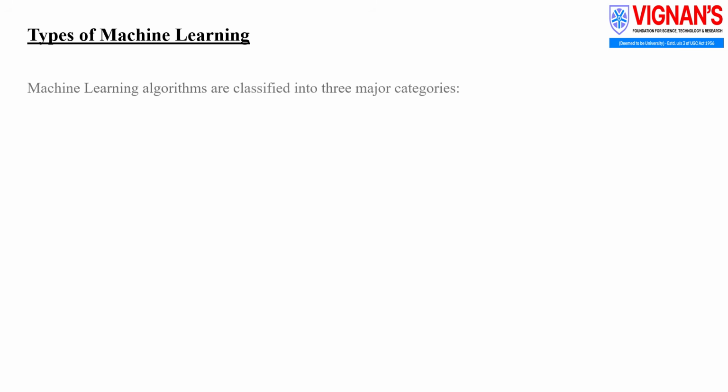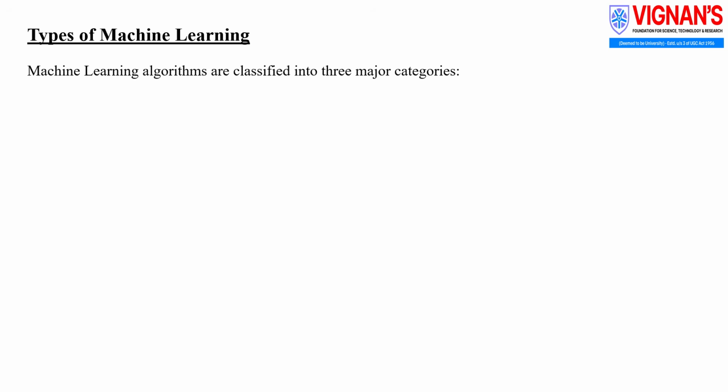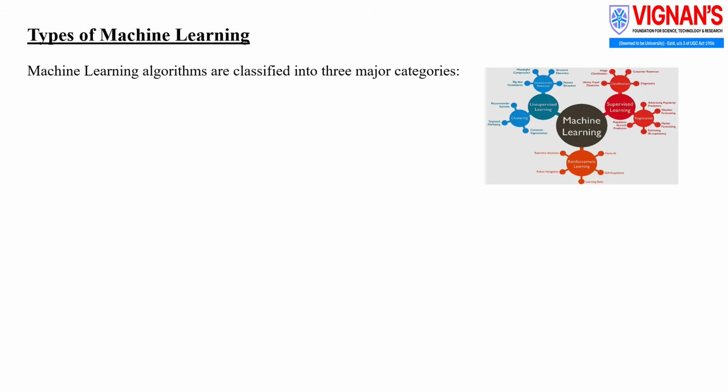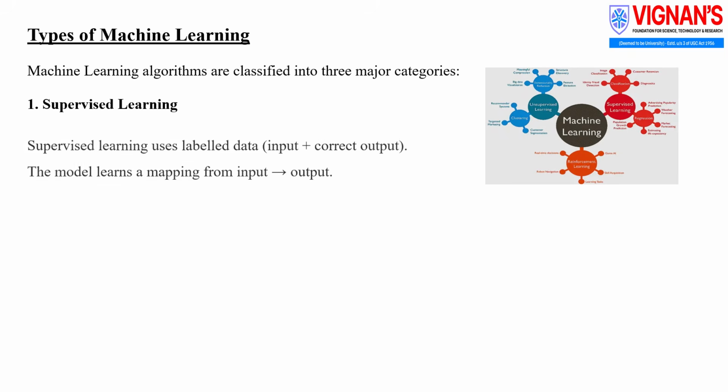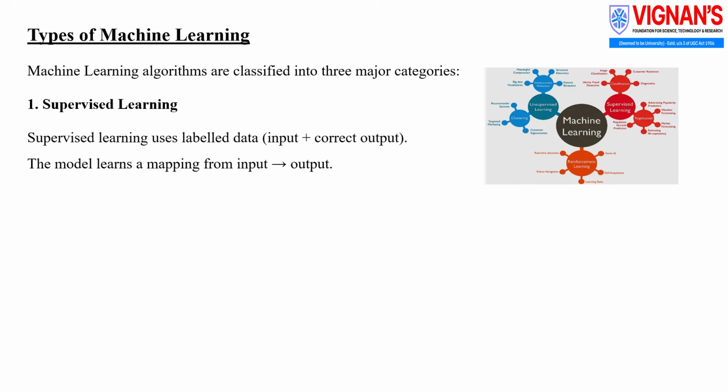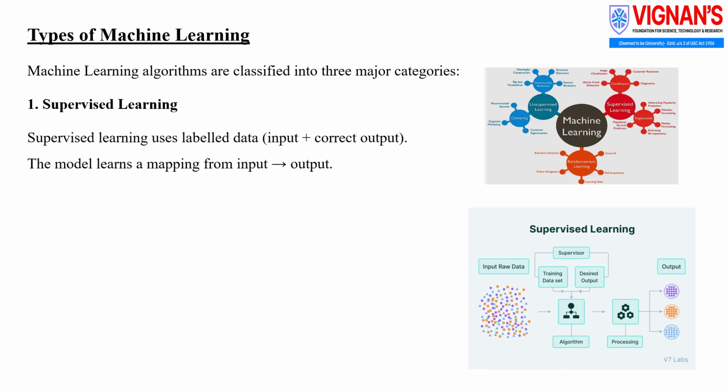Types of machine learning. Machine learning algorithms are generally classified into three major categories. The first category is supervised learning. Supervised learning uses labeled data, where both the input and the correct output are provided. The model learns a relationship or mapping from the input to the output.